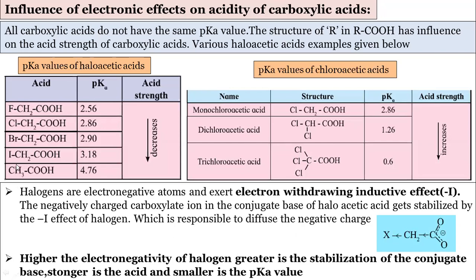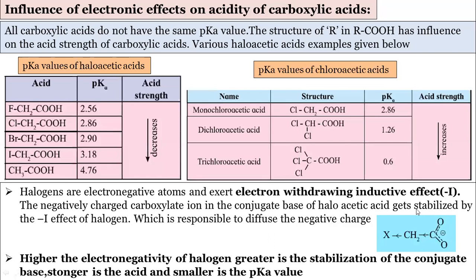And what is the role of this CH3? I will explain. This CH3 is electron donating. This is the plus R. If more CH3 groups are attached, the acidity will decrease, because these alkyl groups will donate the electron density towards this CH2, which means this arrow will be reversed. Halogens will pull the electron density, but the alkyl groups will give the electron density to this CH2, and this will be destabilized. So if the destabilization increases, the acidity will decrease.